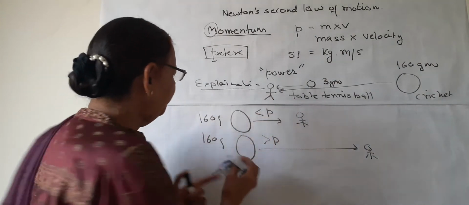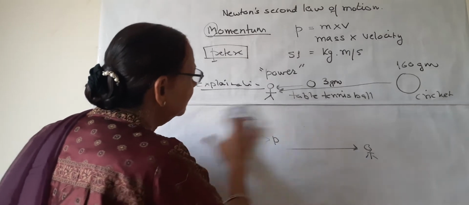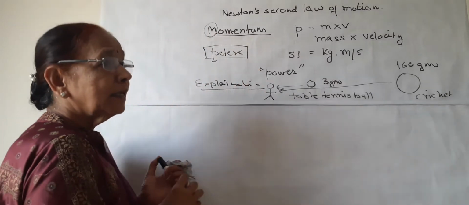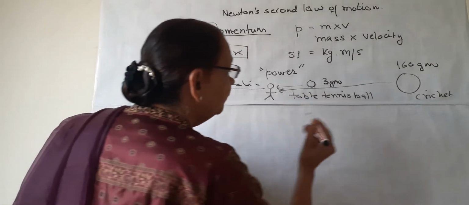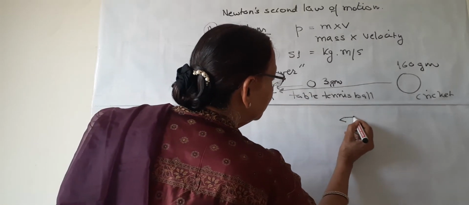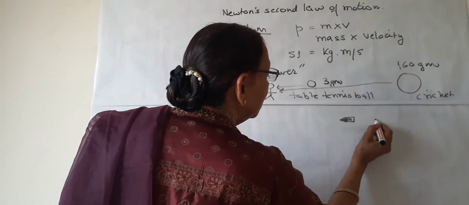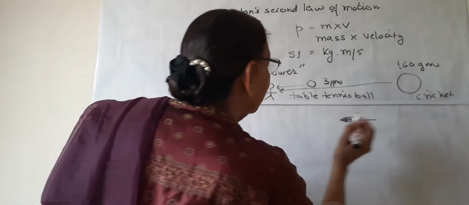Now we can take certain other examples also, like a very famous example of a bullet which is being shot by a gun.